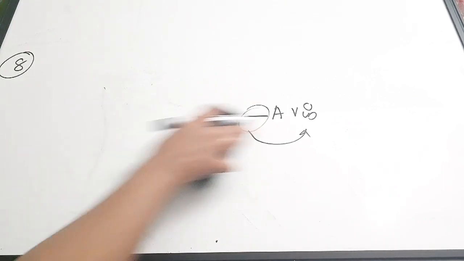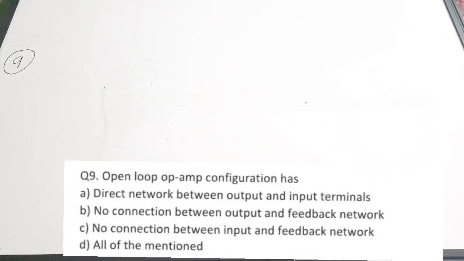Moving on to the 9th question. The open loop op-amp configuration has dash. A, direct network between output and input terminals. B, no connection between output and feedback network. C, no connection between input and feedback network. D, all of the mentioned.